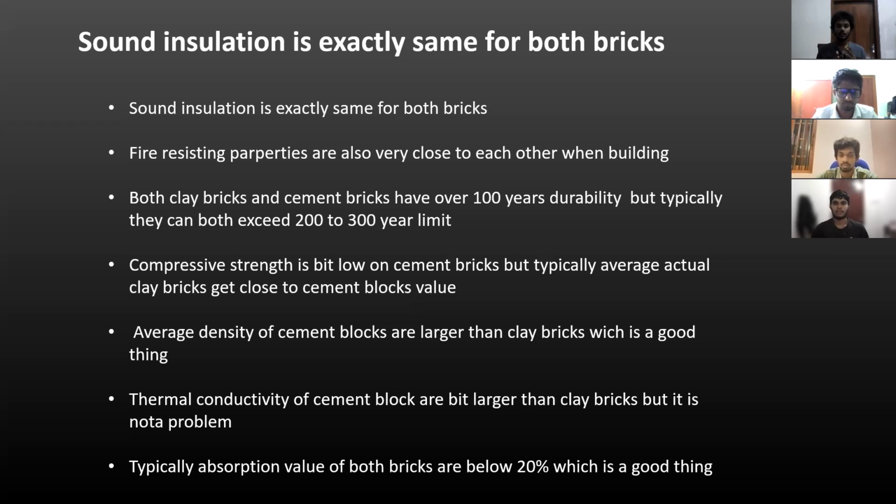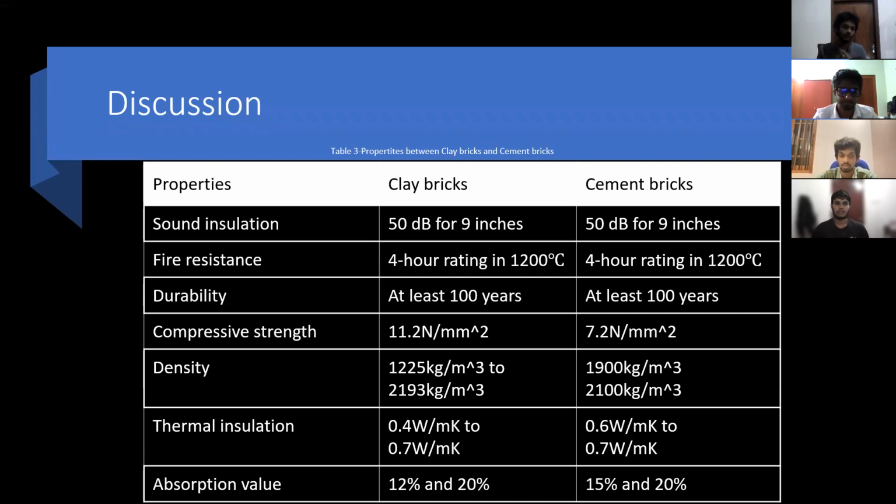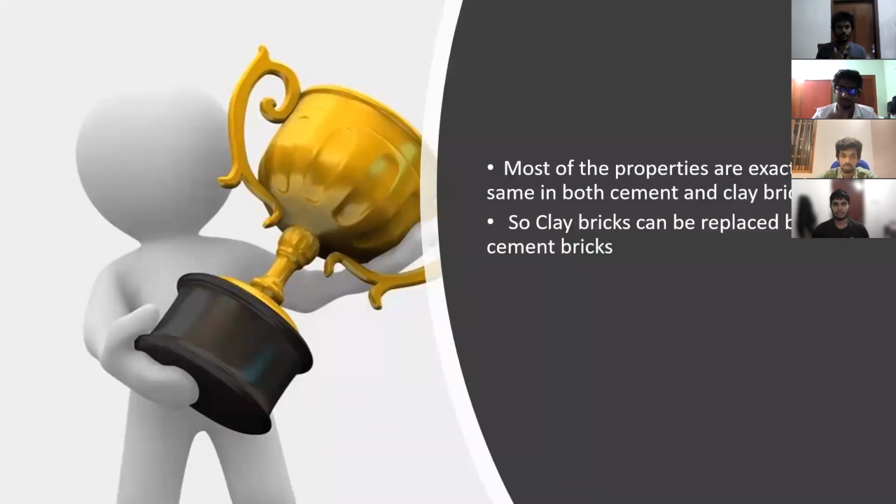Absorption value is a very good aspect of a brick because it should be below 25%. As we can see here, clay bricks and cement bricks both have very low absorption, like 12% and 15%. So we can conclude that it is quite all right to replace clay bricks with cement blocks. Moving to the next part. Most of the properties are exactly the same in both cement and clay bricks. So clay bricks can be replaced by cement bricks.